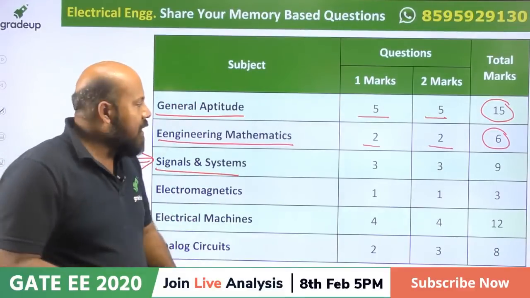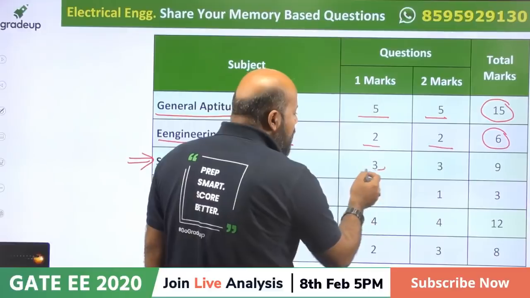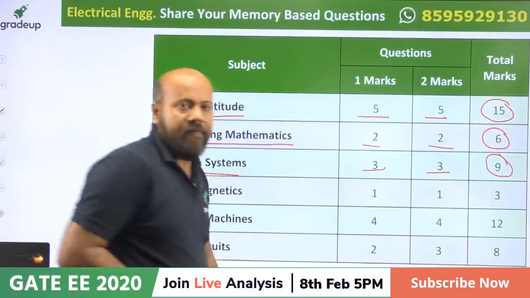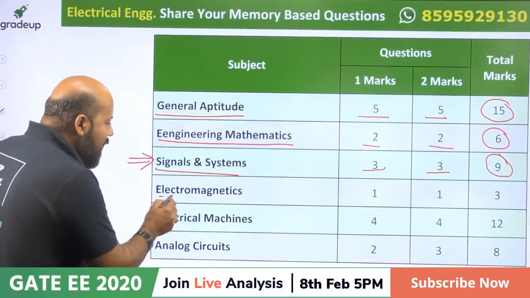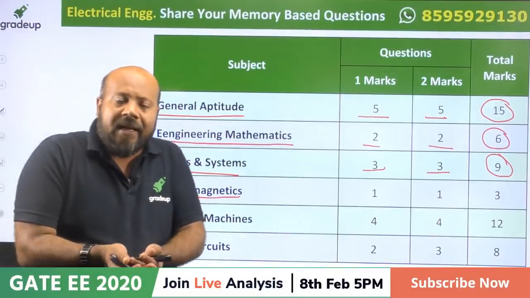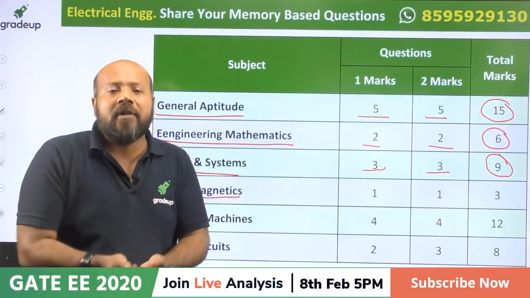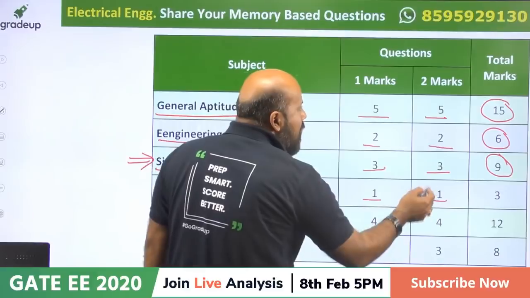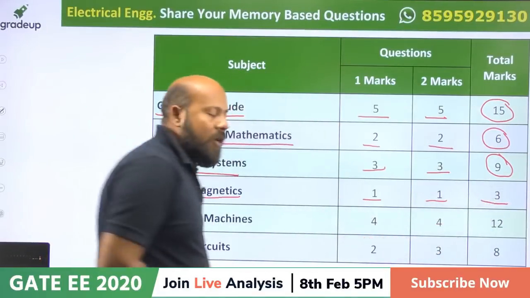It was a bit surprise. 3 questions of 1 mark and 3 questions of 2 marks, and the total marks were 9. Now if you see electromagnetic, usually for GATE, electromagnetic has less number of questions. So same was the case here also. 1 question of 1 mark and 1 question of 2 marks, and total 3 marks.